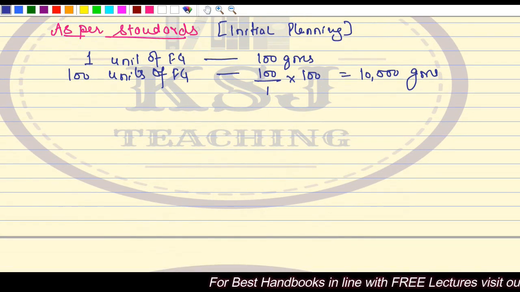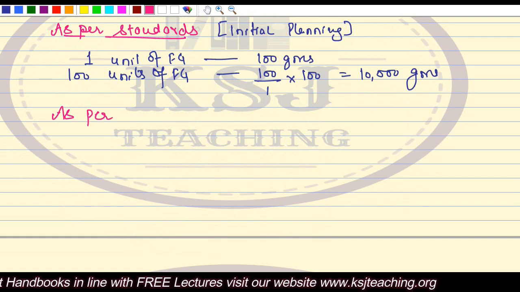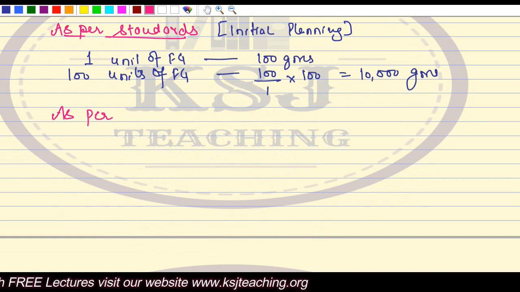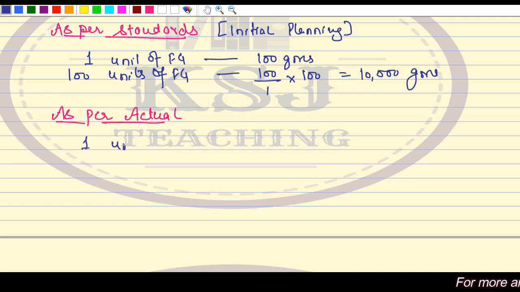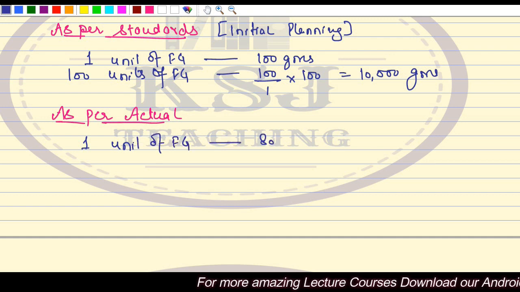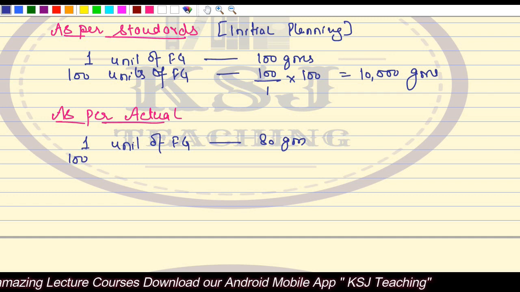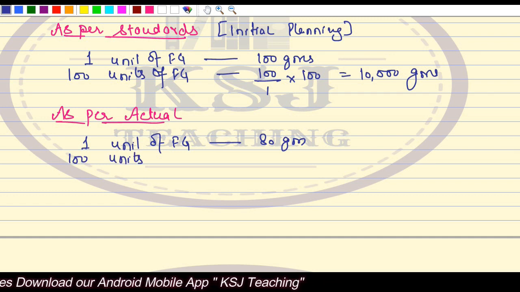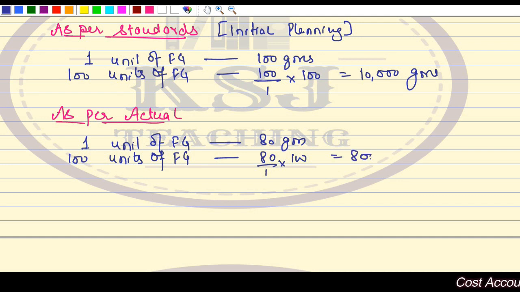Now, let's see what actually happened. We are not talking about the revised one. We are talking about the standards and the actuals. Right? Now, as per actual, what actually happened? Sir, for actual, in making 1 unit of finished good, how many grams of the raw material had been used? 80 grams. So if you want to make 100 units of the FG, how many grams will be used? 80 by 1 multiplied by 100, that is 8,000 grams.